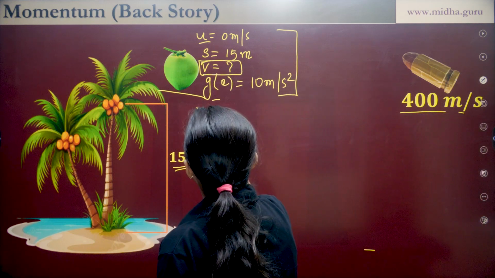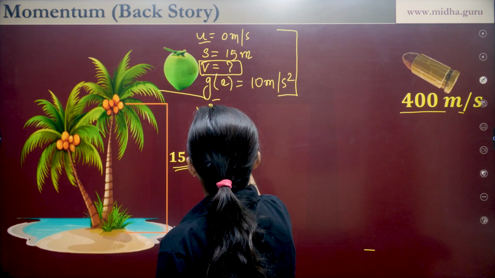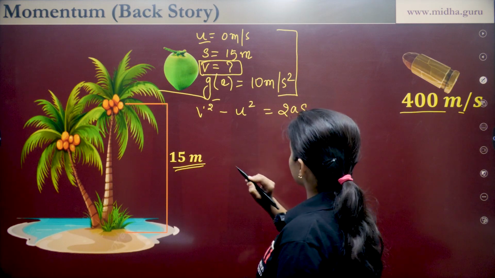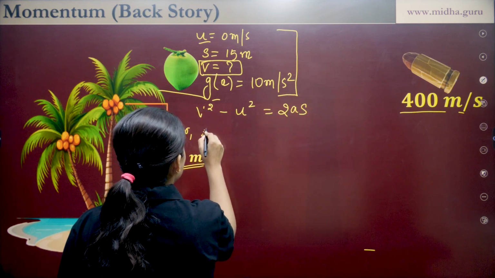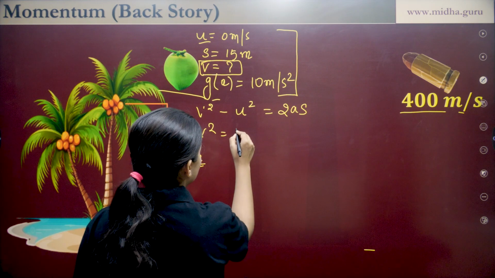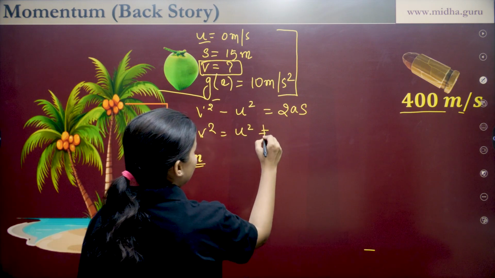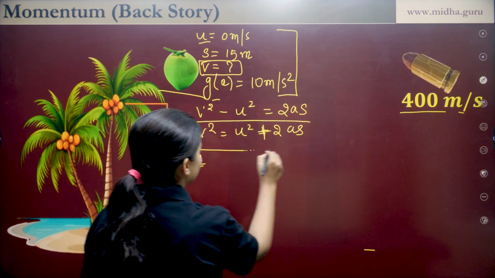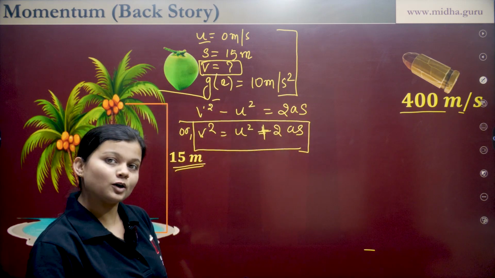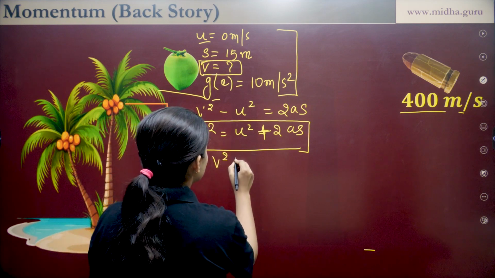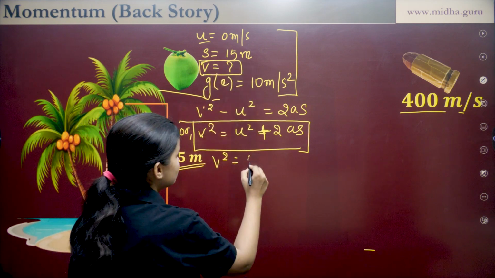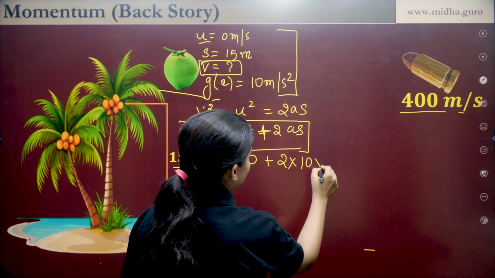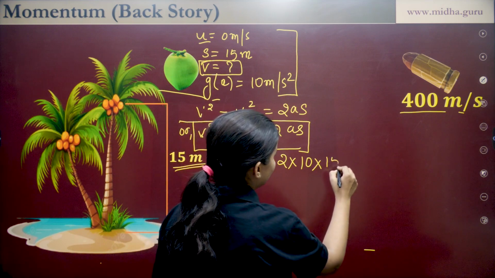That is Newton's third equation of motion, that is v square minus u square is equal to 2as, or v square is equal to u square plus 2as. This equation can be used to find the final velocity. So, v square is equal to, what is u? u is 0, plus 2 into what is a? a is 10, and what is s? s is 15.